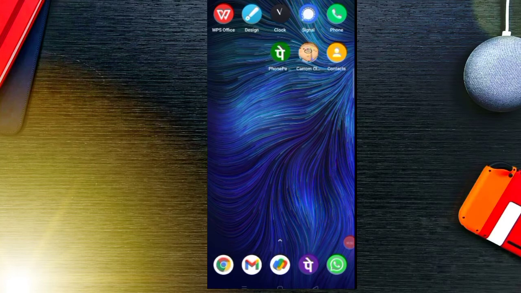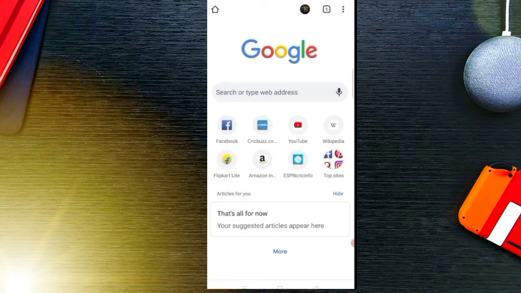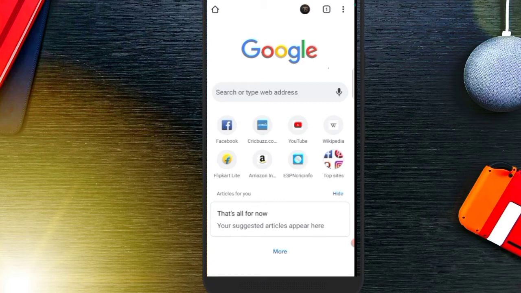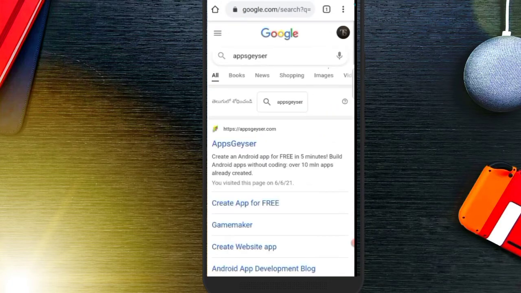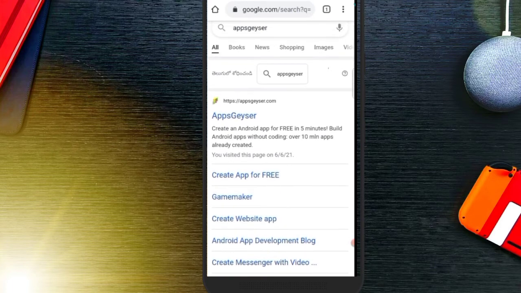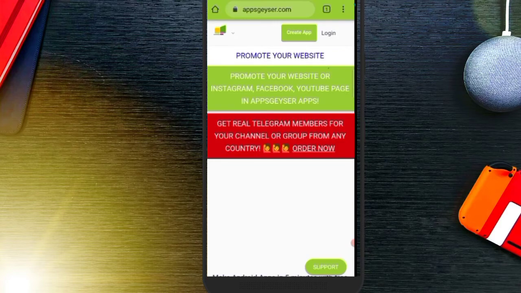First we will be opening our Chrome browser and typing appsgrazer.com. So actually it is a website to create an app. So appsgrazer. So you can see the first link. So actually this website helps us to create an app without coding. So it will create our app as fast as possible. So click on the first link.